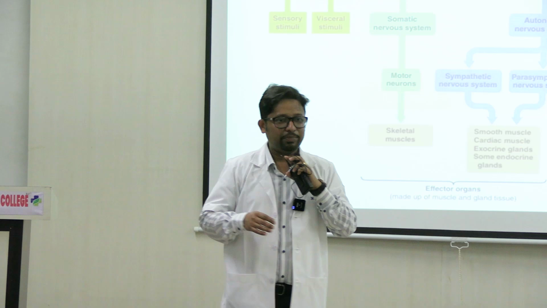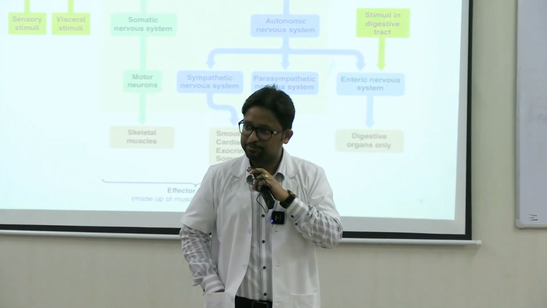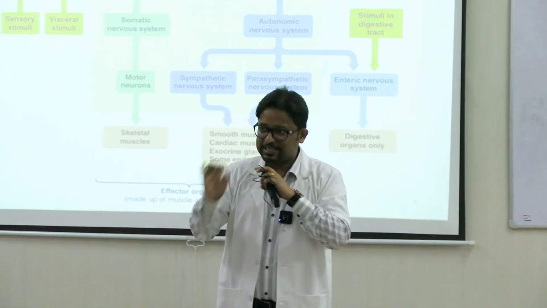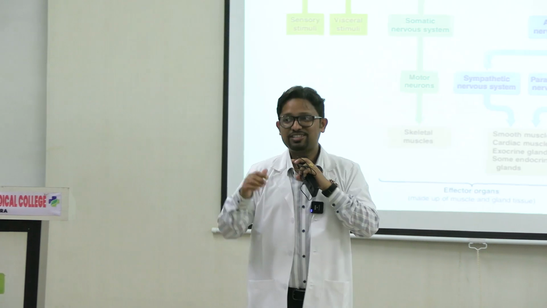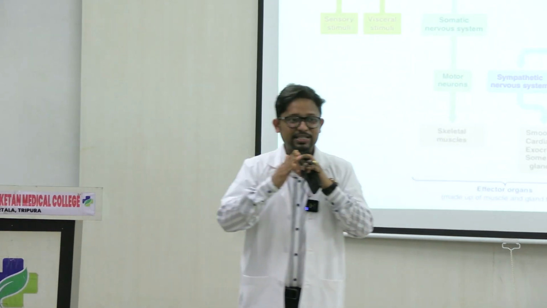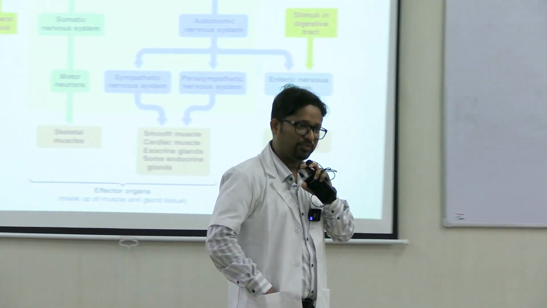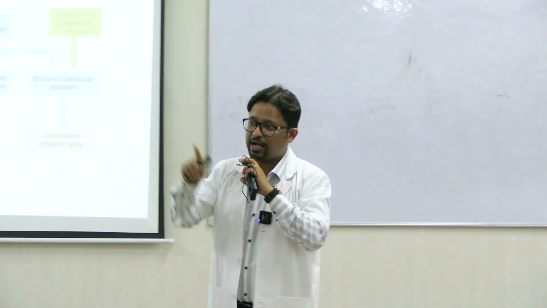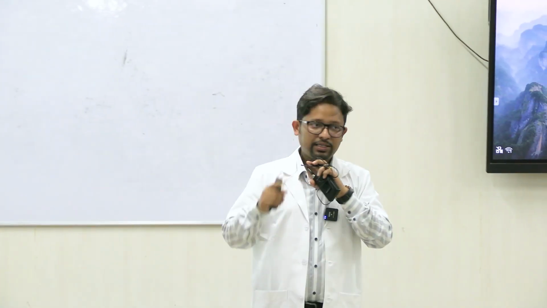You have read about the baroreceptors, yes or no? In CVS, you have read about baroreceptors. So what are these receptors detecting? They are detecting the stretch. The higher the blood pressure, the greater the stretch on the wall of the blood vessels. So from the visceral aspect of the body also, sensations are carried to the brain.